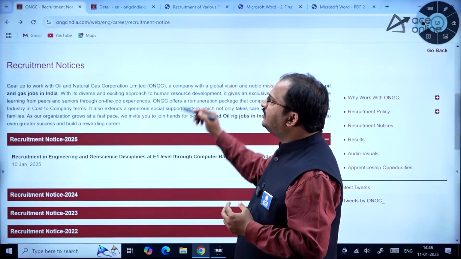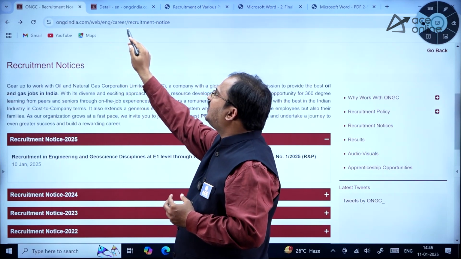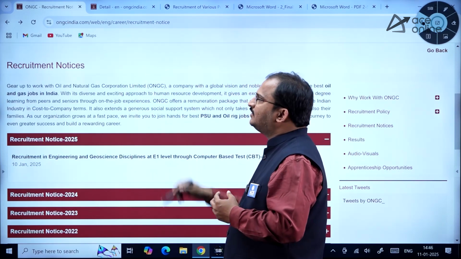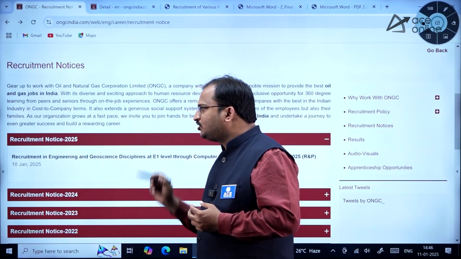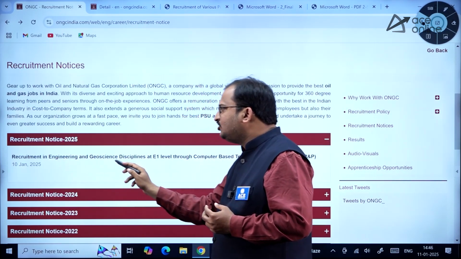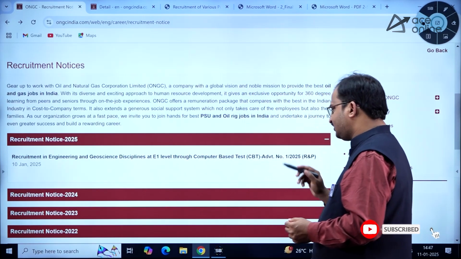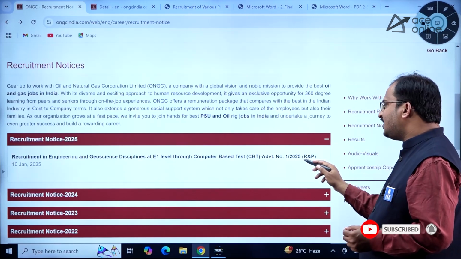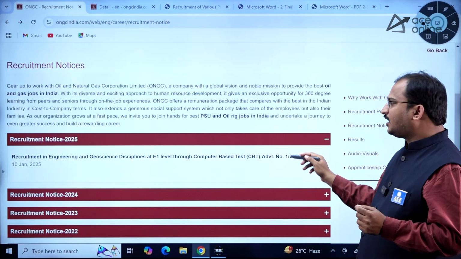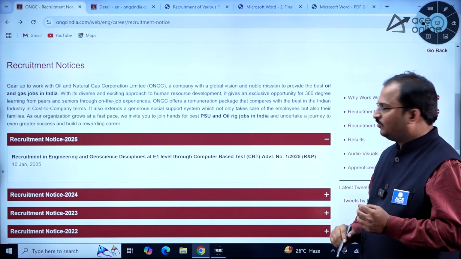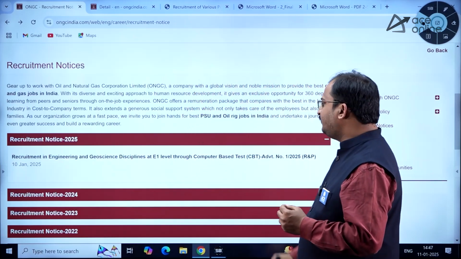So here you can see the URL ongcindia.com/web/eng/career/recruitment notice. So if you go to this URL, here you can observe recruitment notice 2025, recruitment in engineering and geoscience discipline at E1 level through computer based test. Okay, advertisement number 1/2025. So try to remember this advertisement number because for future correspondence you have to use this number only, right? So the notification was released on 10th January 2025, dear students.